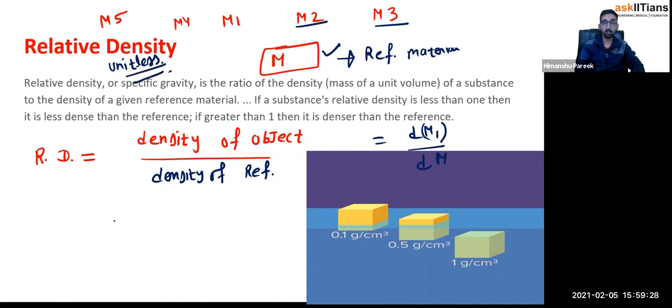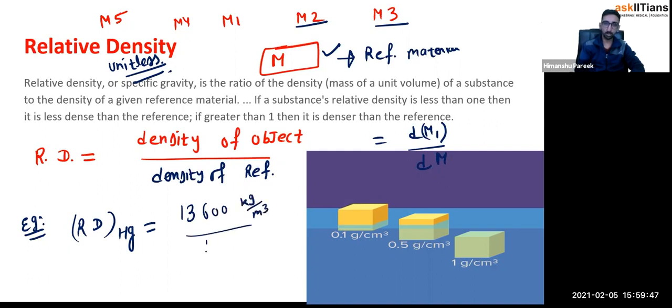Now, suppose you want to compare the density of mercury, so relative density for mercury, Hg, which we use in thermometers. Mercury's density is 13,600 kg per meter cube. And water density is 1000 kg per meter cube. So you can see mercury's relative density is 13.6. Sorry, the ratio won't have a unit. So 13.6. So that's the meaning of relative density.